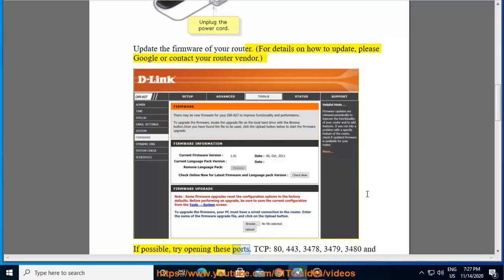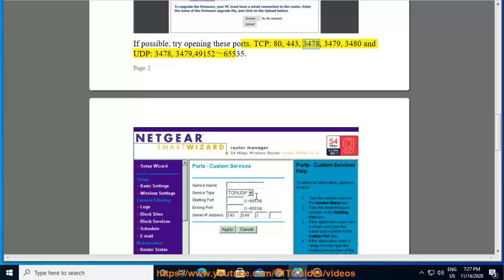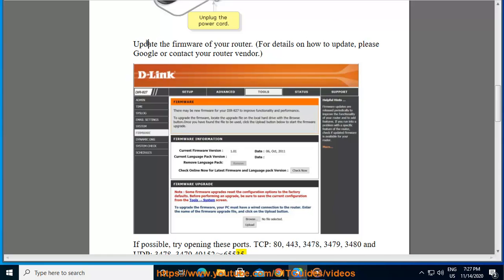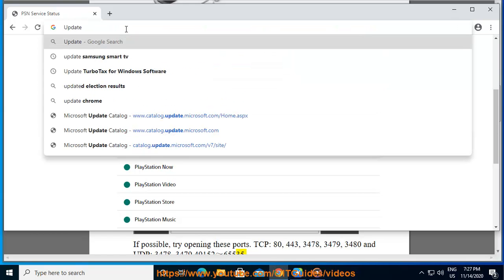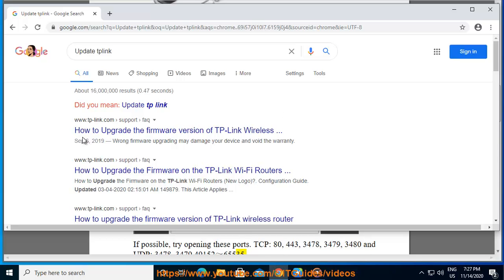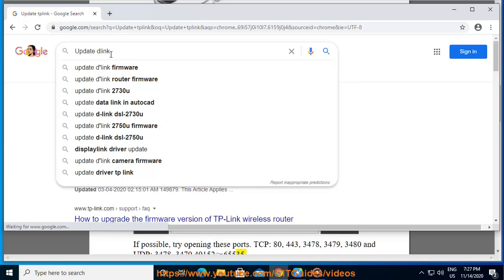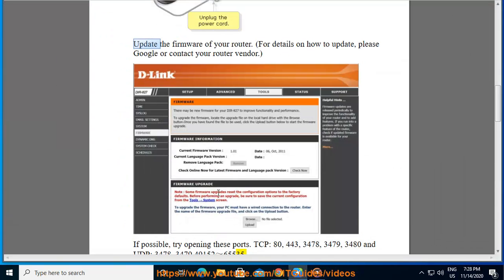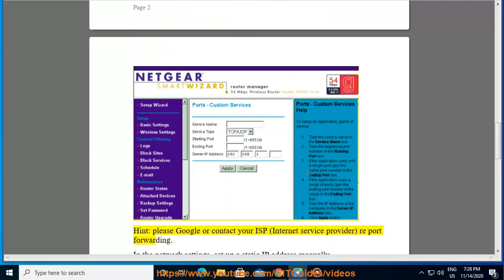For details on how to update, please Google or contact your router vendor. If possible, try opening these ports. TCP 80, 443, 3478, 3479, 3480 and UDP 3478, 3479, 49152-65535. Hint, please Google or contact your ISP, Internet Service Provider, for port forwarding.